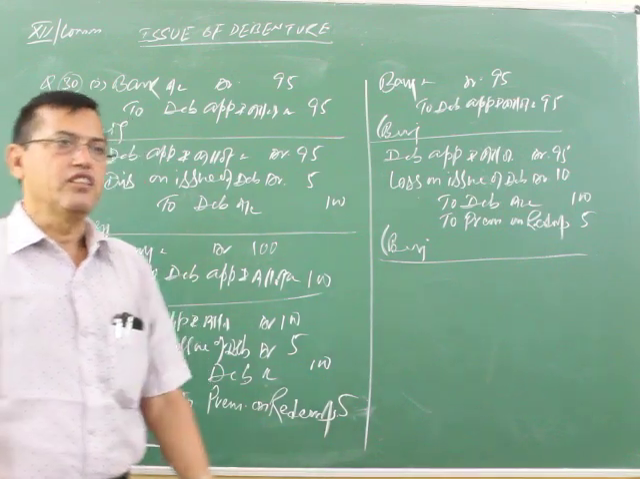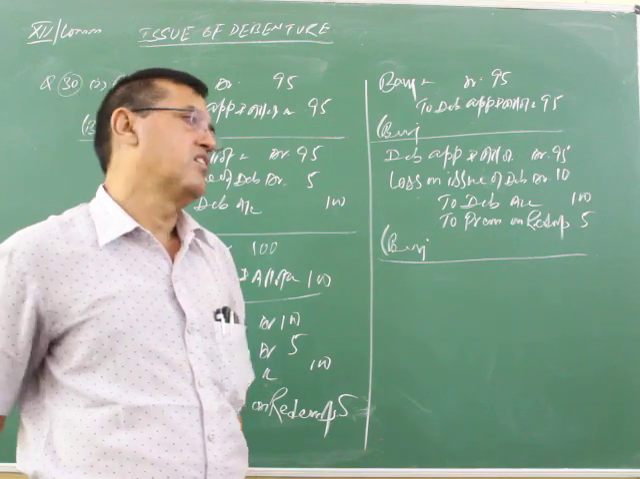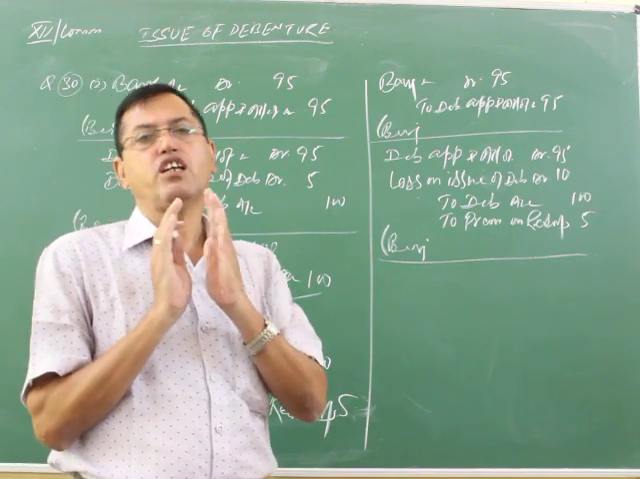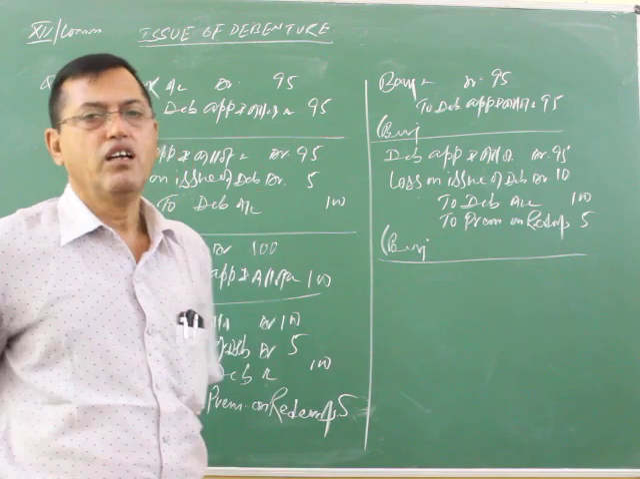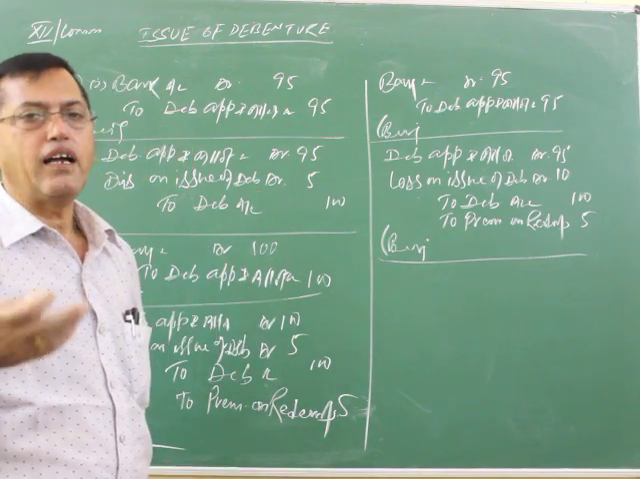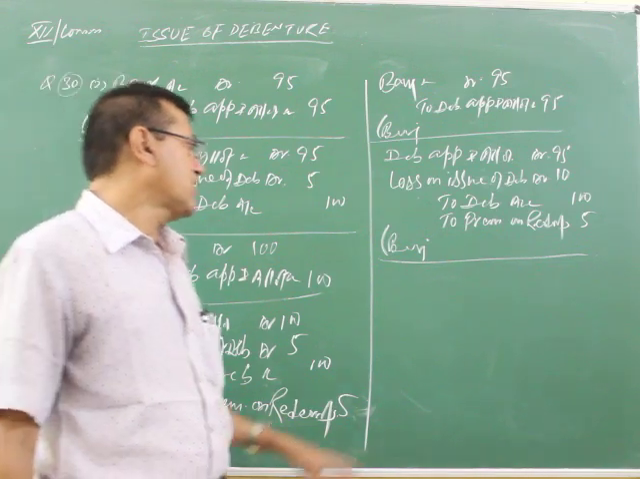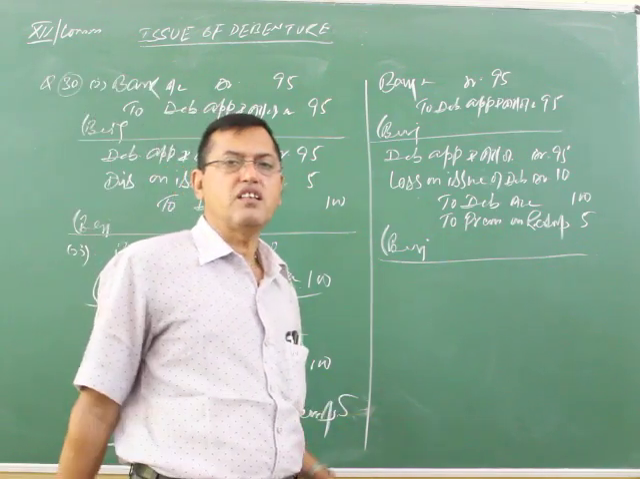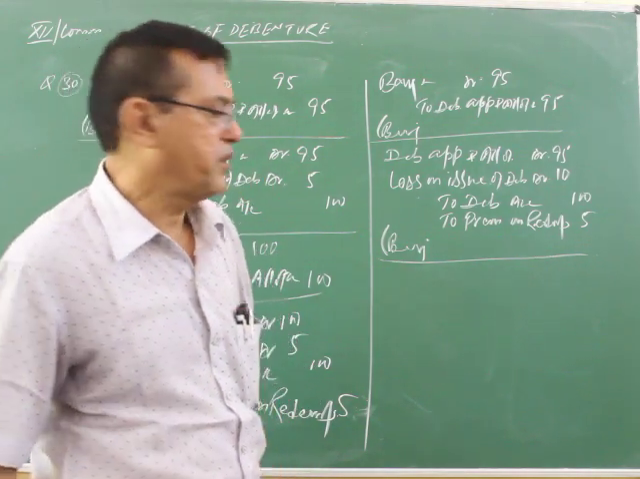Now listen, question. I am going to select the topic: when debentures are issued at par, premium and discount, and redeemed at par and premium. Under such circumstances, how to pass the journal entries? It is a very important and hot topic.